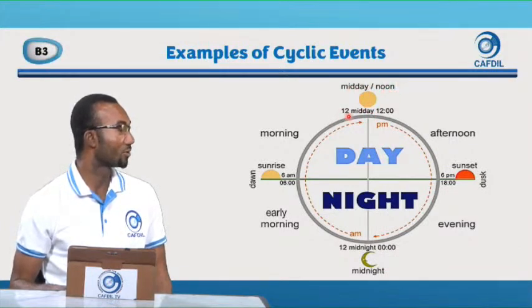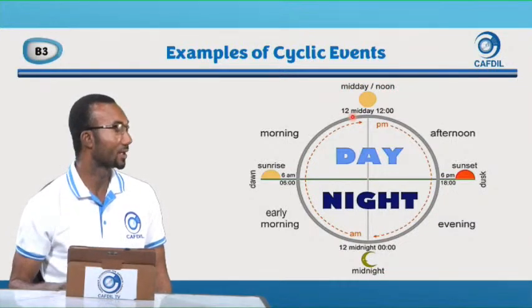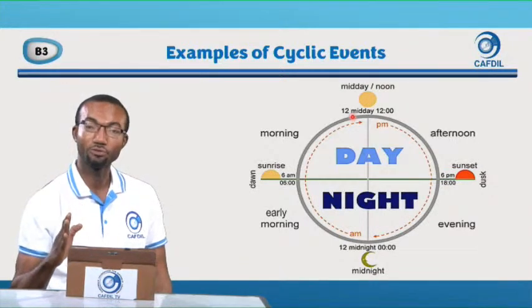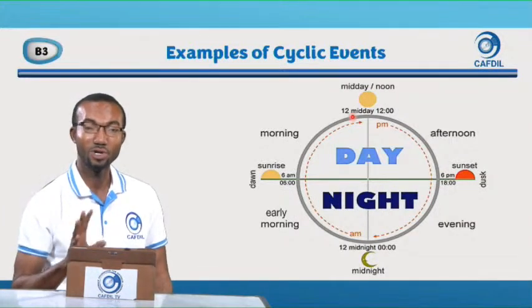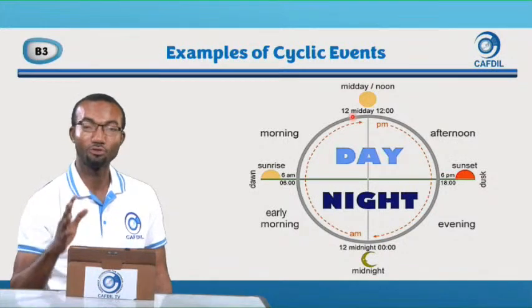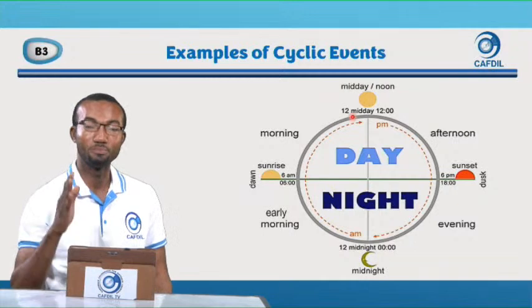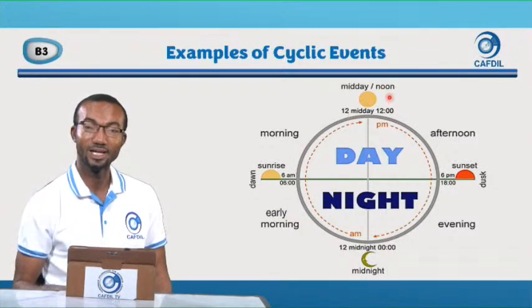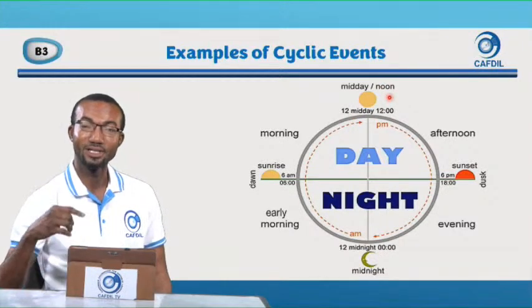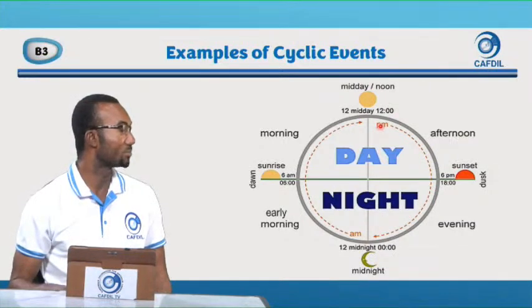So children, when you are saying time, when it is 12 o'clock, we say it is 12 midday or 12 noon. We don't have any time like 12 p.m. No. It is 12 midday or 12 noon. Then when it gets to 12:01, we can say 12 p.m. There we start the p.m.